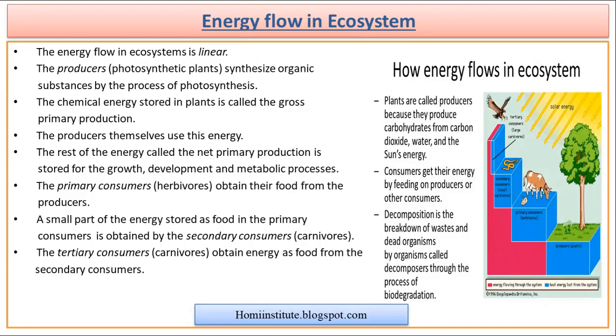And this is a linear process which used to go from one to another, and with the different layers of organism or different layers of the column, we can divide them into primary consumer or secondary consumer.